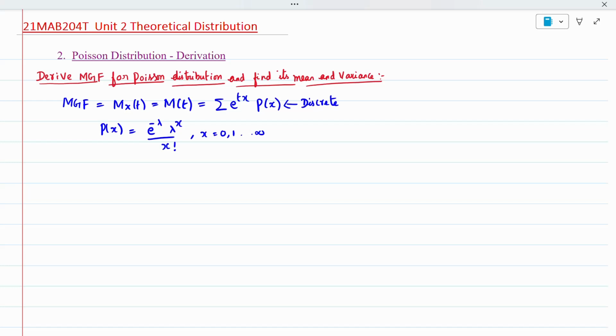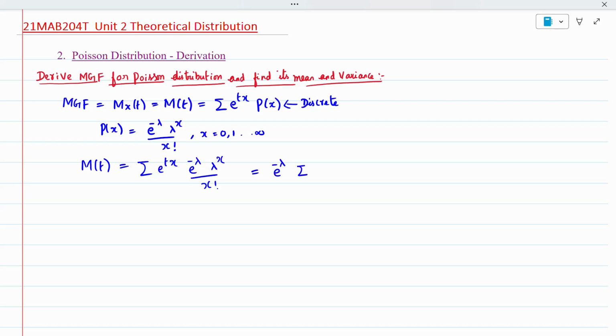We have to substitute p of x in this and expand it. You get one short form, that is the moment generating function. That only I am going to do here. So M of t, the moment generating function, is the summation over e to the power tx as it is. P of x I am going to substitute: e to the power minus lambda, lambda power x divided by x factorial. We know that e to the power minus lambda is a constant, so I will take it outside.